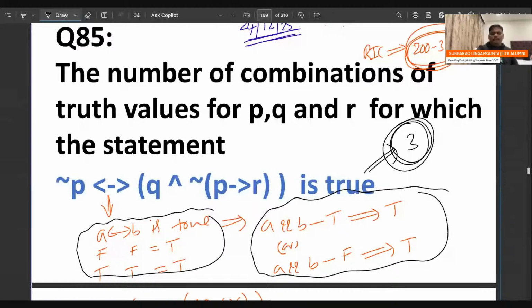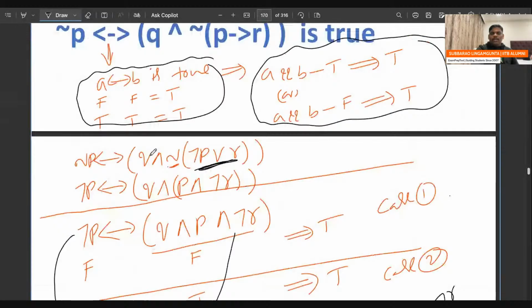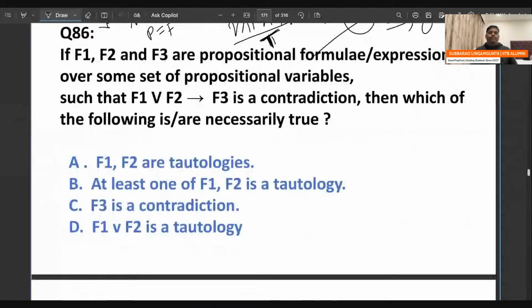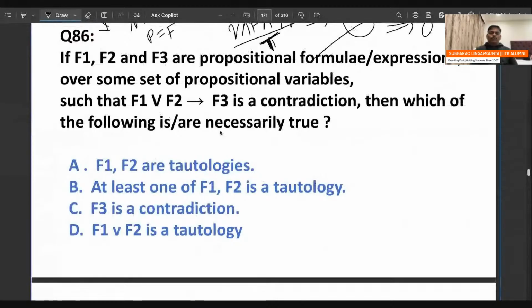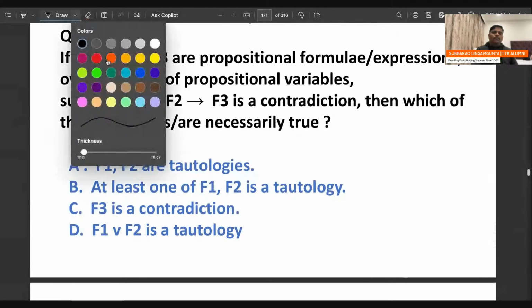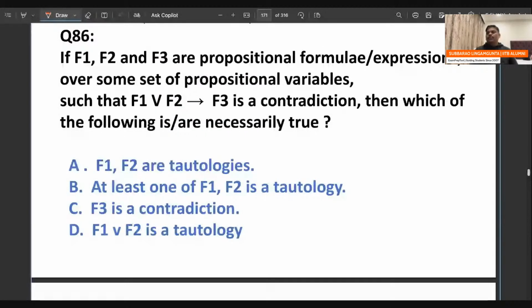Now let's go to the next question. Can you go to question number 86? Try now. It is also a nice problem. Question number 85 answer is 3. Everyone try question number 86. Remember, that is the meaning of RIC: RIC contains tough questions only. Good questions. So can you handle this?